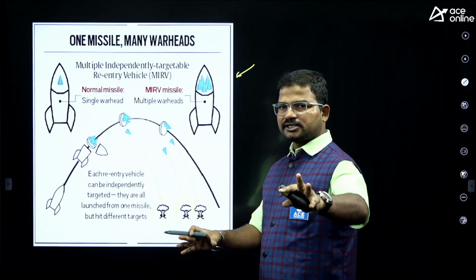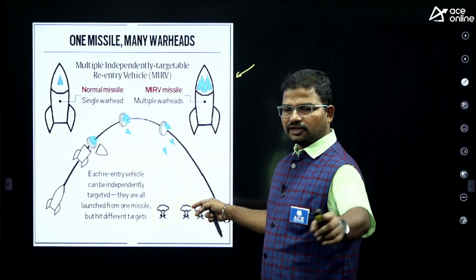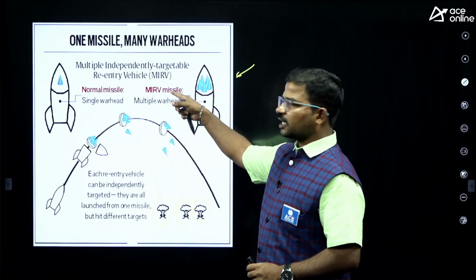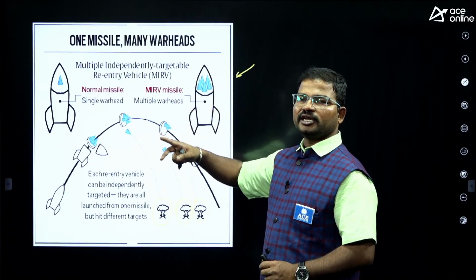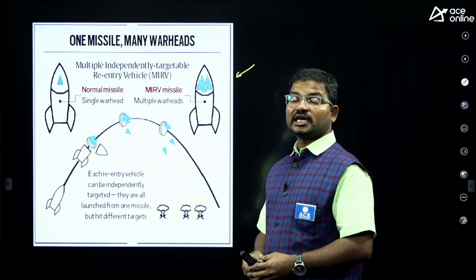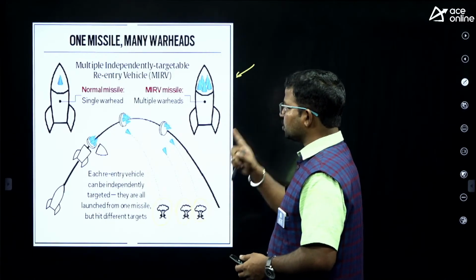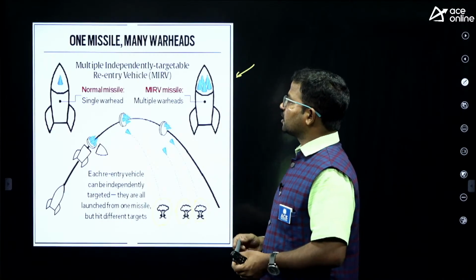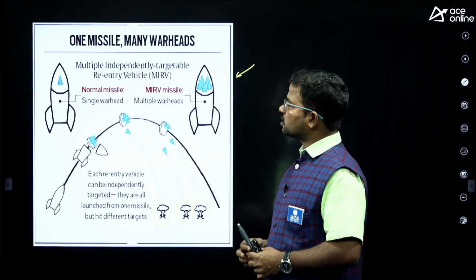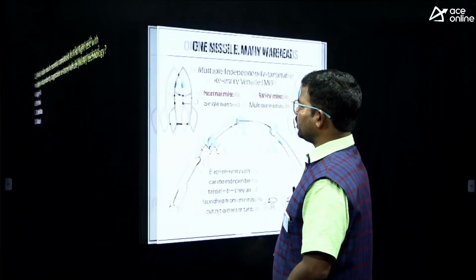There is a distance between the targets, so in different locations we have different targets. By using this kind of technology, at a time we can officially hit almost 6 targets. Unofficially we can hit around 10 to 12 targets. That is the capacity of this Agni 5 MIRV latest technology, the multiple independently targetable re-entry vehicle.